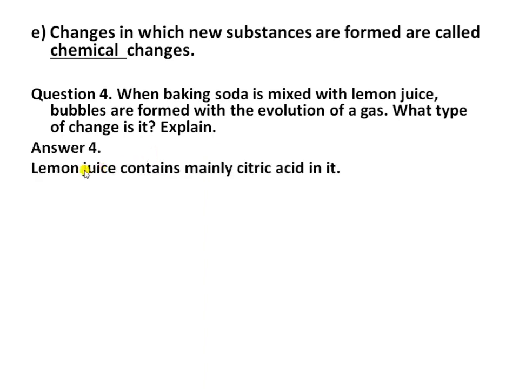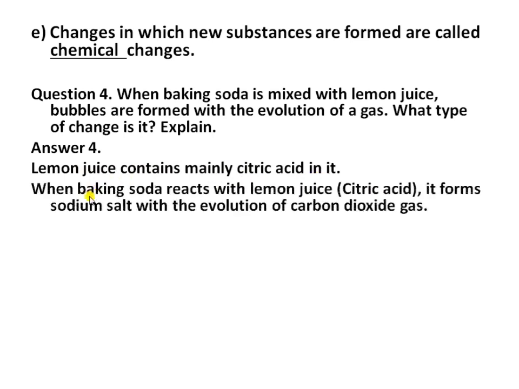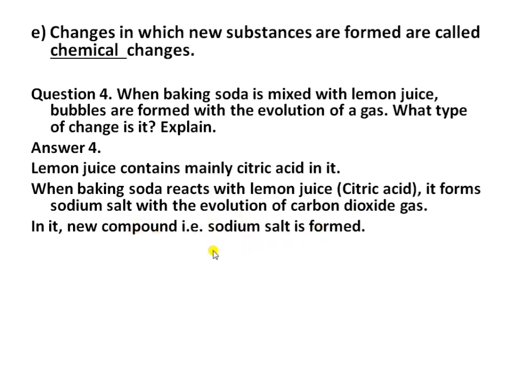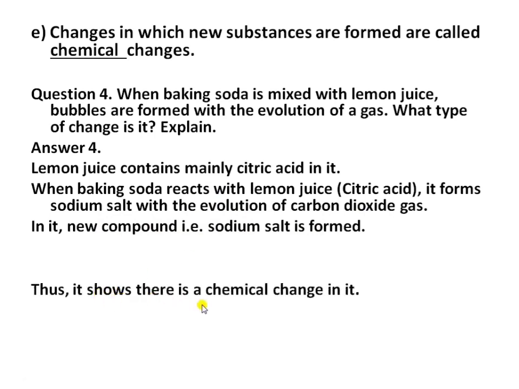So the answer is, lemon juice contains mainly citric acid. When baking soda reacts with lemon juice, it forms a sodium salt with the evolution of carbon dioxide gas. A new compound is formed, that is sodium salt. So it shows there is a chemical change. You can see in this reaction, when sodium carbonate reacts with the acid, it forms the sodium salt